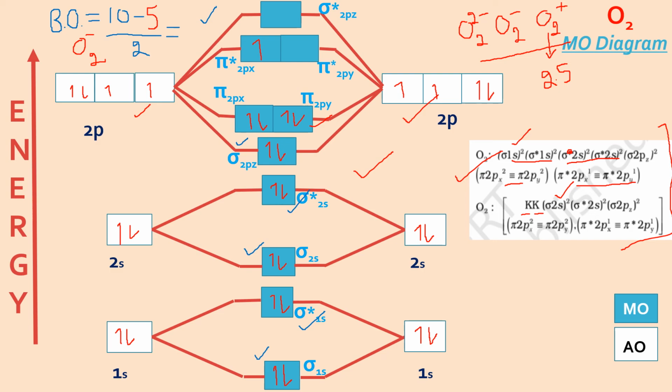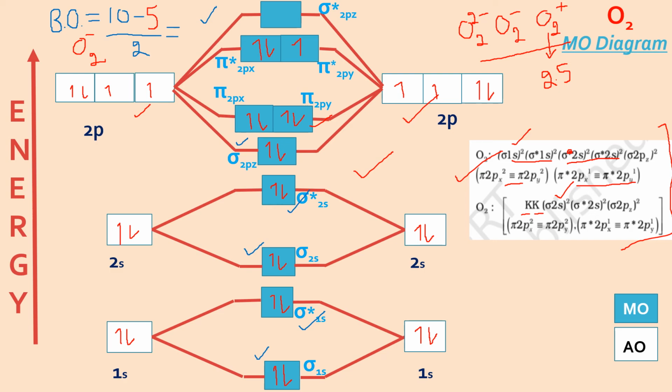Now let us see O2 with a single negative charge, and then two negative charges. Before that, I have to show this. This is the original MO diagram for O2. If you are asked to compare the ions and molecule, you are not supposed to make the MO diagram so many times. Make it once and then show the changes, maybe in terms of configuration, that here the change will take place, and accordingly explain the bond order and magnetic behavior. So O2 minus means I have to add one electron, so I can add it here or with this, anyone, they have same energy. Now the number of electrons in anti-bonding increased, and the paramagnetic behavior is still retained.